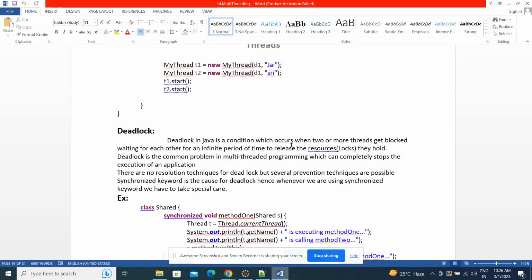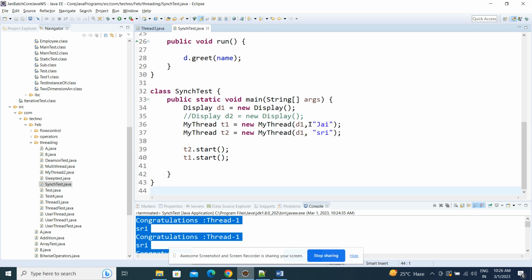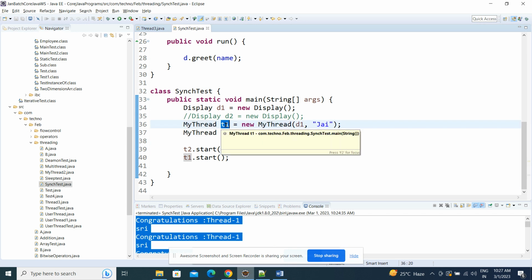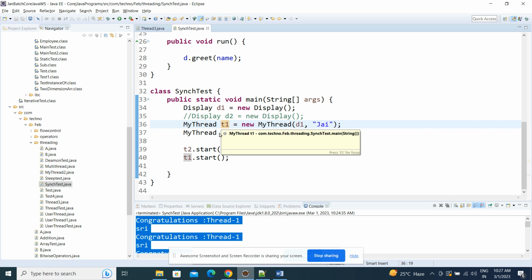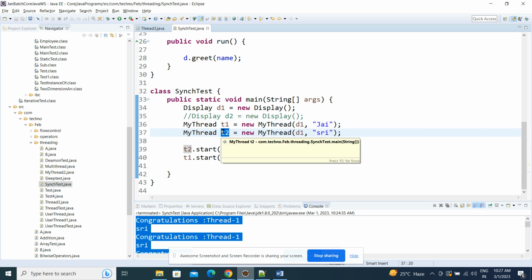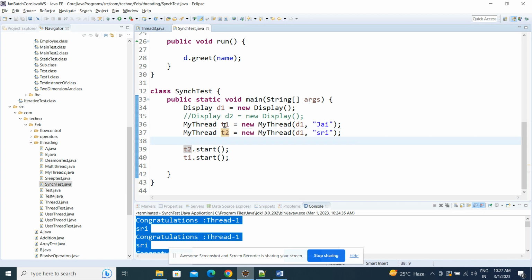Now we'll take an example. So two threads are there. T1 thread has some work with T2. If T2 releases the lock, then T1 can utilize it. And again, T2 is also trying, if T1 is holding the lock, T2 is trying to release the lock. If that is released, then T2 thread can continue its work.